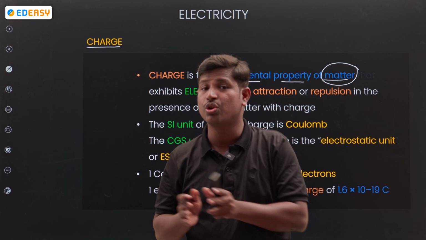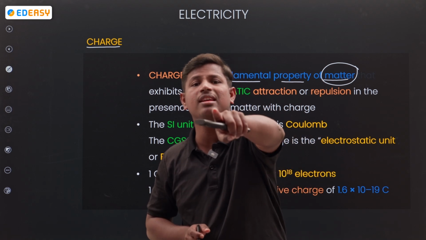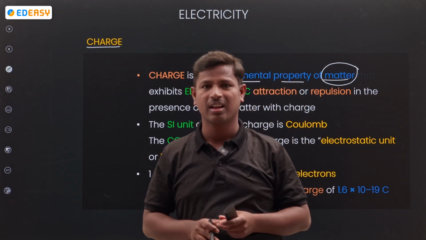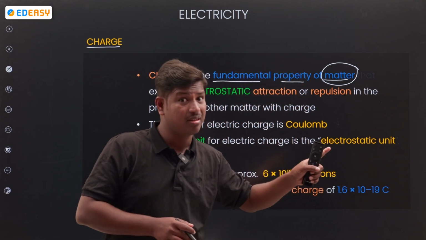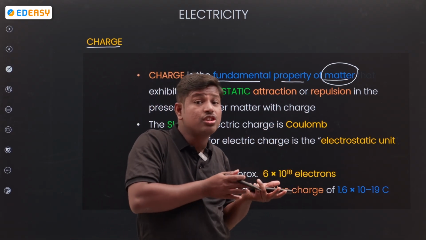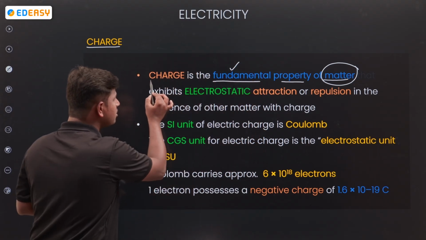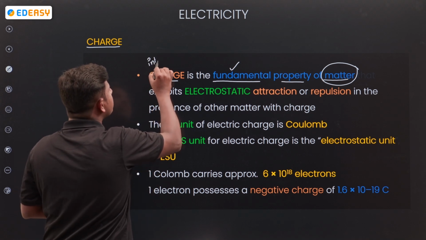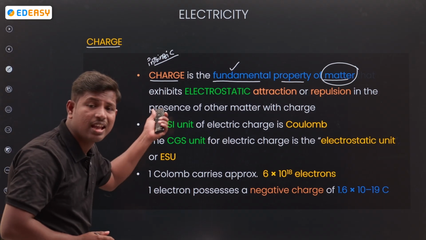No matter, no charge. If charge is present, matter is definitely present. Matter can be present without net charge also, that is possible. Matter present means charge is present. Without matter, no charge. Charge is a fundamental property, or an intrinsic property, because it is present inside only.